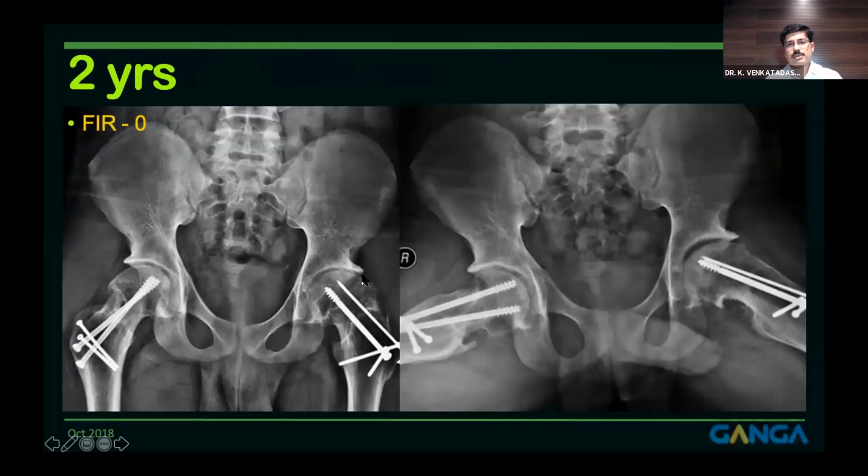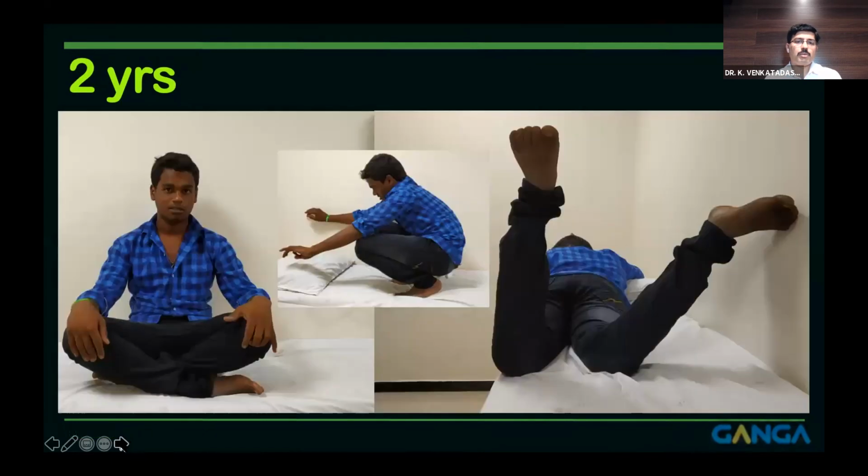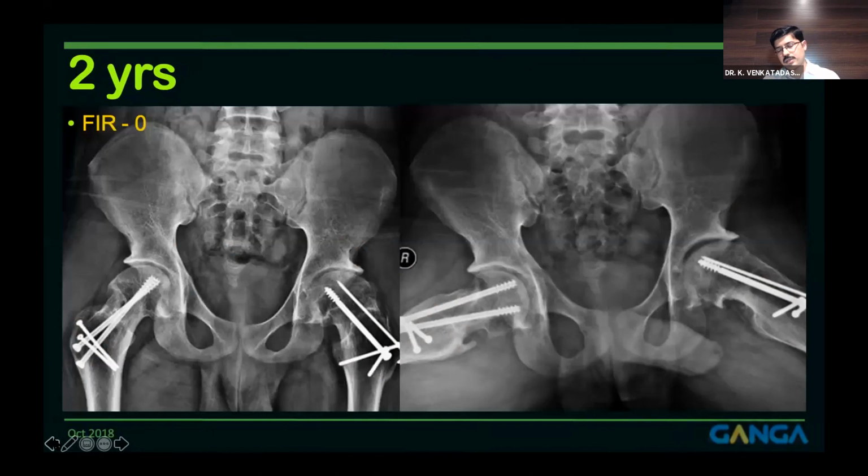So this is at 2 years. And on the left side, he's having restriction of internal rotation in flexion, but otherwise he's doing well. He's very happy with the outcome. He's able to walk normally, he's able to sit cross-legged. He's able to squat, and you can see that on the left side there is restriction of internal rotation. He's not having internal rotation. And I hope that this hip will last for a few more years before it lands up with an arthroplasty surgeon.